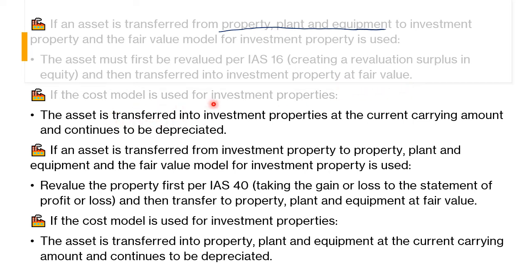If the cost model is used for investment property, the asset is transferred into investment property at the current carrying amount and